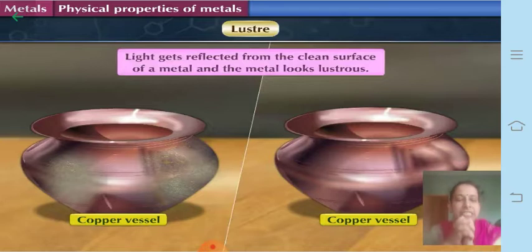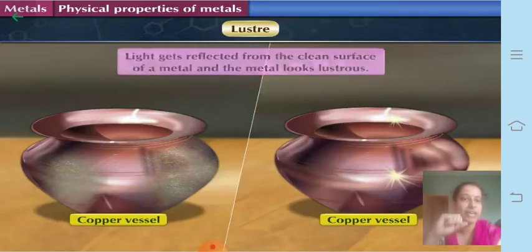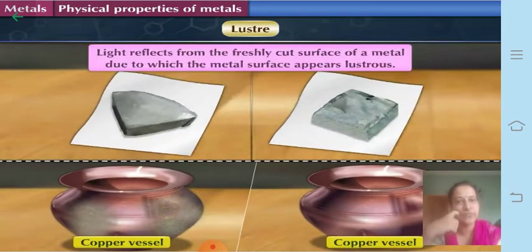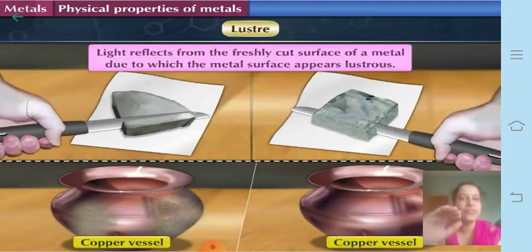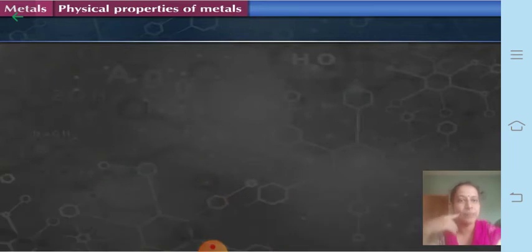So all metals are lustrous. That means they have a brilliant shine because light can be reflected from them. Light reflects even from a freshly cut surface of a metal, due to which the metal surface appears lustrous. You can see two examples here.